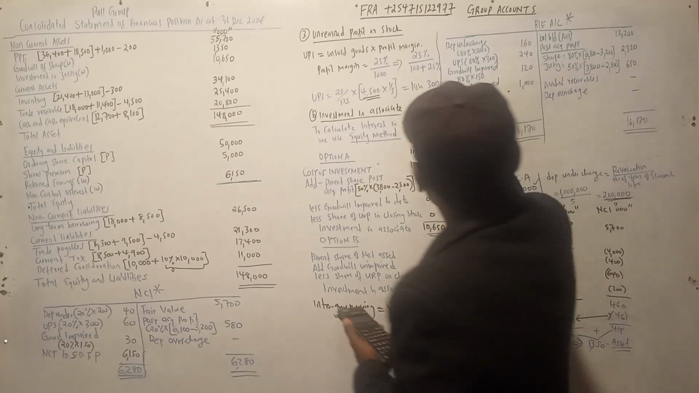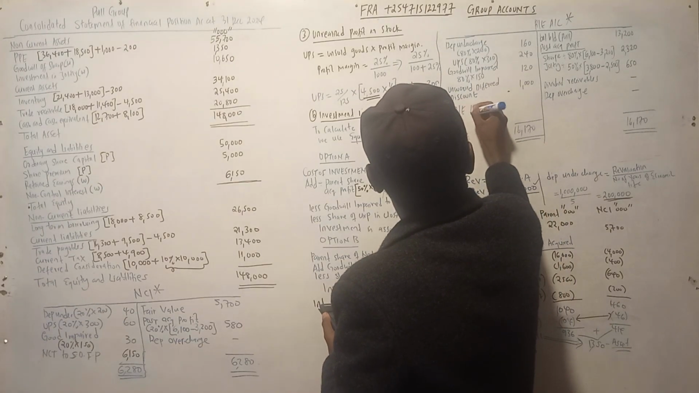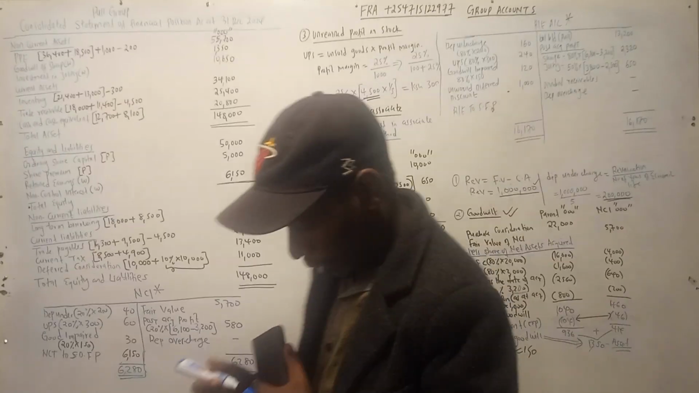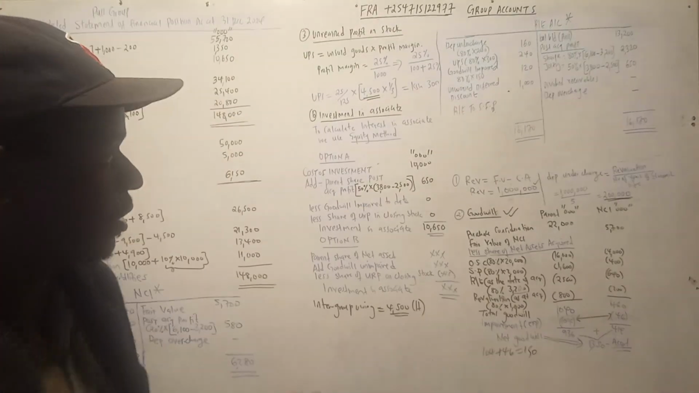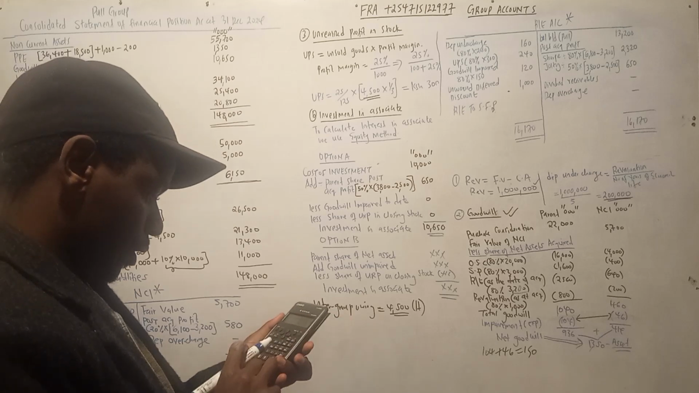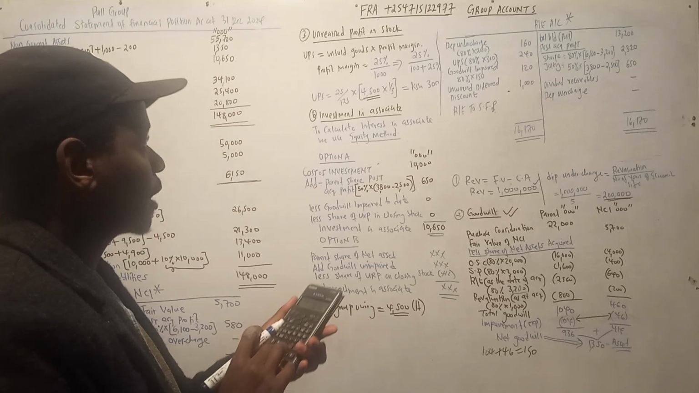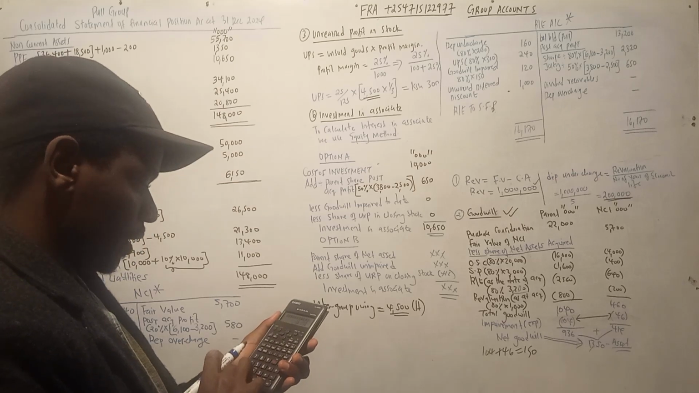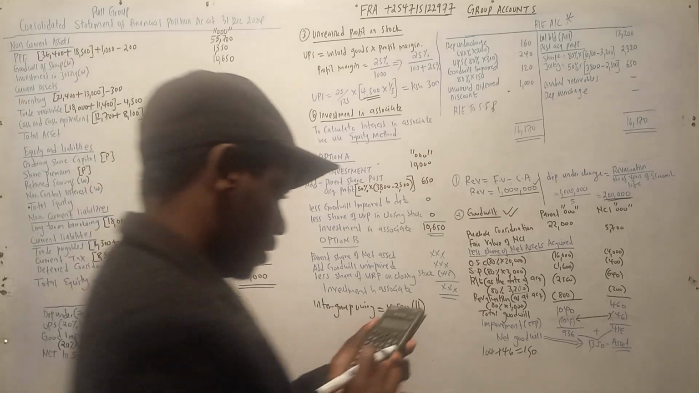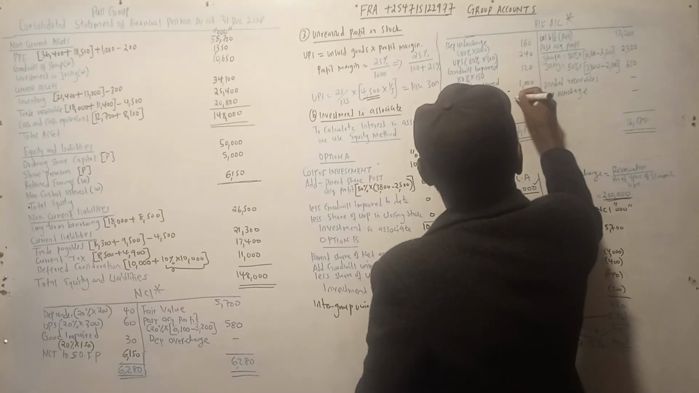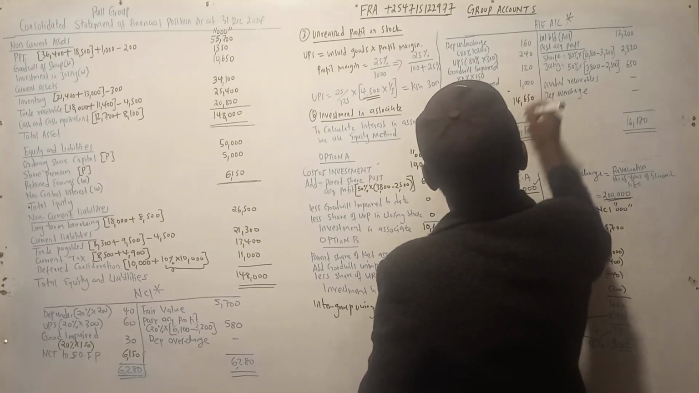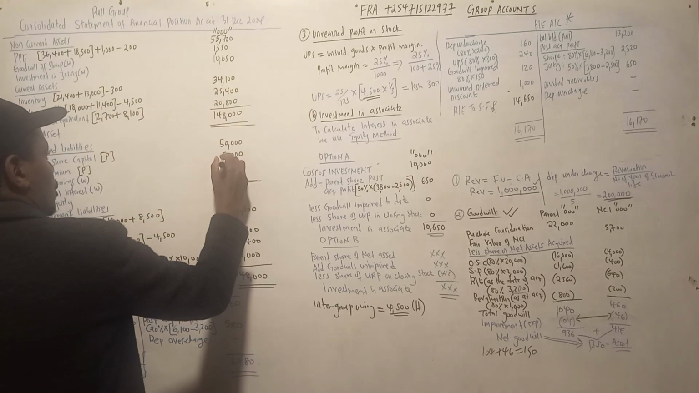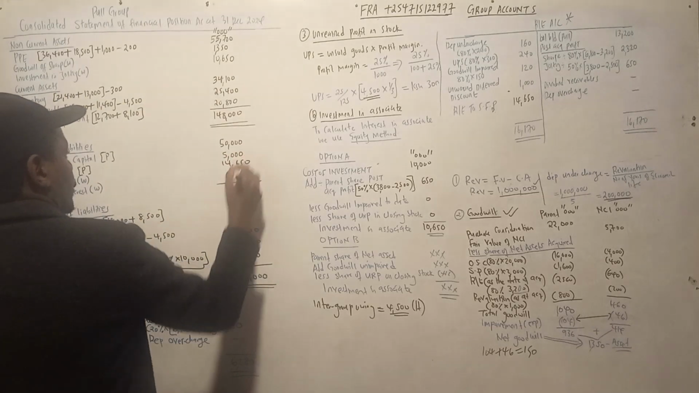Then the retained earnings to the statement of financial position. So we balance the account. We deduct 160, we deduct 240, we deduct 120, and we deduct 1,000. That will be equal to 14,650. So meaning this amount here is 14,650.